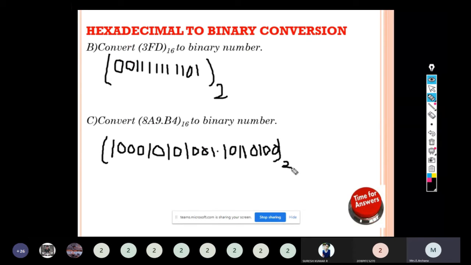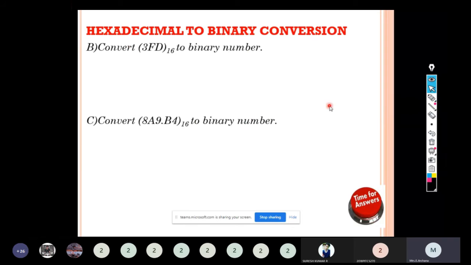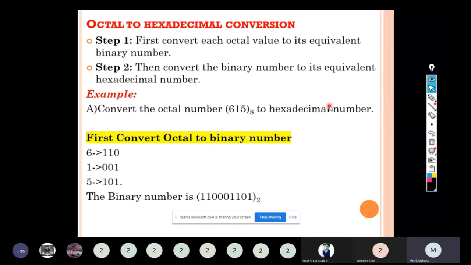We have finished 4 types of conversion: octal to binary, binary to octal, binary to hexadecimal, and hexadecimal to binary. The last 2 types of conversion are octal to hexadecimal and hexadecimal to octal. First we will see octal to hexadecimal. First convert each octal value to its equivalent binary number, then convert the binary number to its equivalent hexadecimal number. So first convert the given octal number to a binary number.